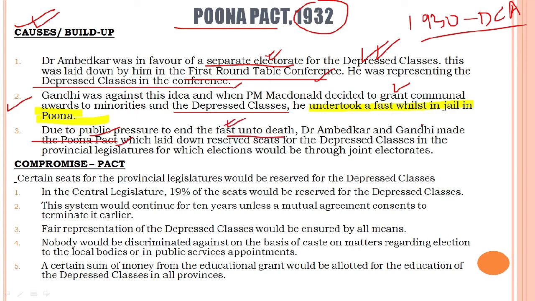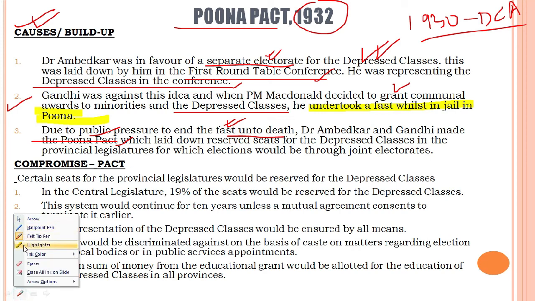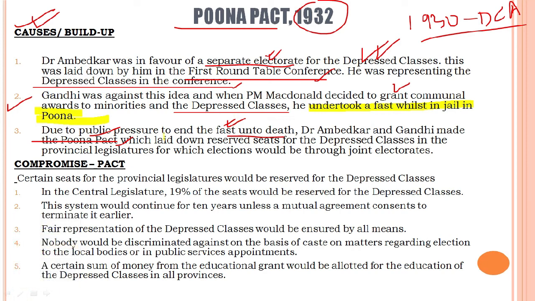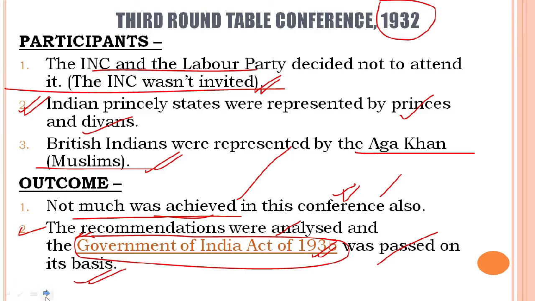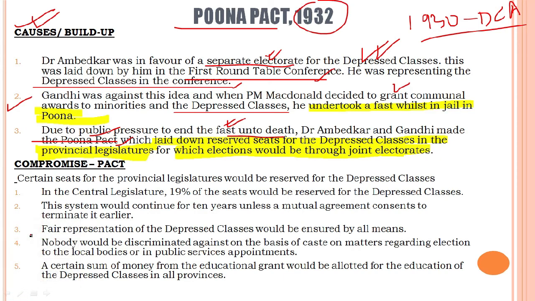Let us see what happened due to public pressure to end the fast unto death. There was a pact which was signed between Gandhiji and Dr. Ambedkar, and what was the outcome? What was the compromise made between them? It laid down reserved seats for the depressed classes in the provincial legislatures, meaning the state legislatures, plus elections which would be through joint electorates. Okay, so a compromise was made between Gandhiji and Dr. Ambedkar. Let us try to understand all these provisions in a bit of detail.